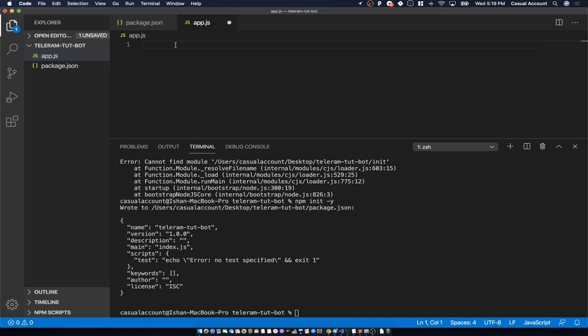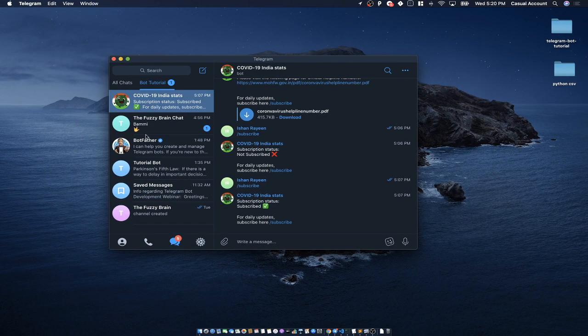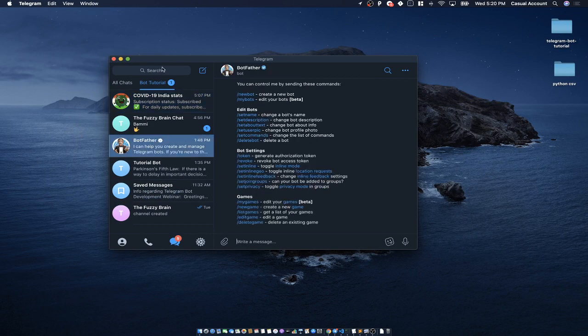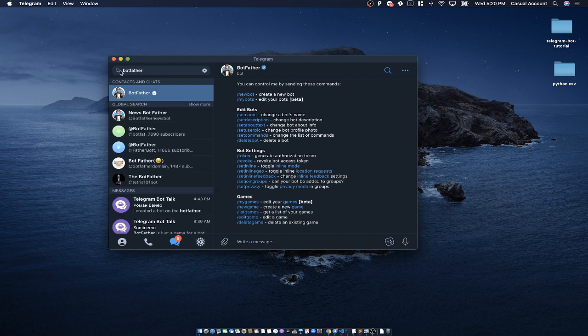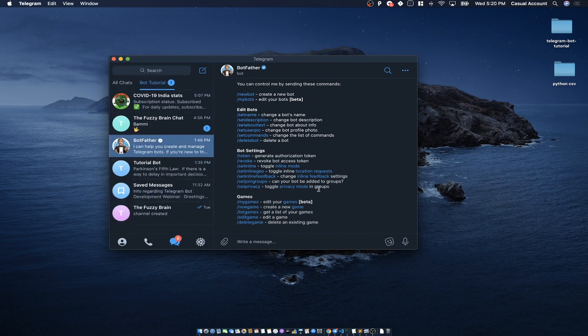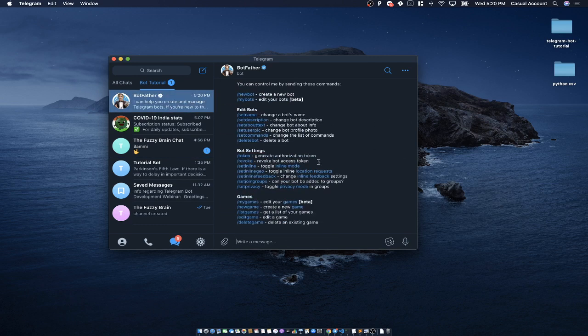So to create the bot, what we will do is we will first go back to Telegram and then search for BotFather. As you can see, this is BotFather with a tick. So this is an official app which is given by Telegram. So we can go to BotFather. This is BotFather's chat. As you can see, it will also have a help command, right? Help. Let's see what it will return. See, it returns a lot of commands.